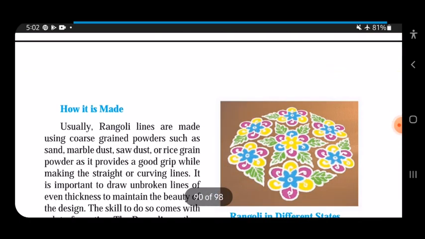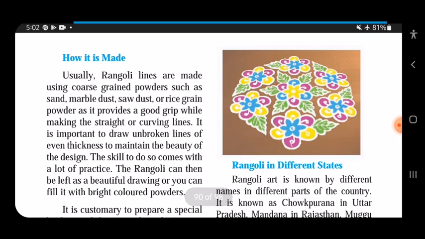Let's move further. How is it made? Usually, rangoli lines are made using coarse grain powder such as sand, marble dust, sawdust, or rice grain powder, as it has a good grip while making straight or curving lines. Before starting a rangoli, we make the border first, right? As you can see on the screen, the white border. We make all these borders and after that we fill the colors.